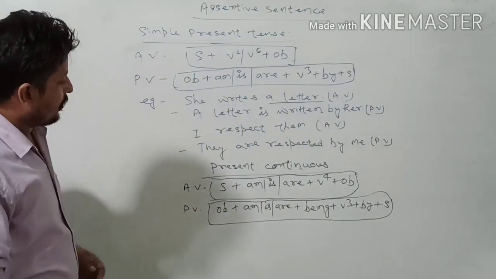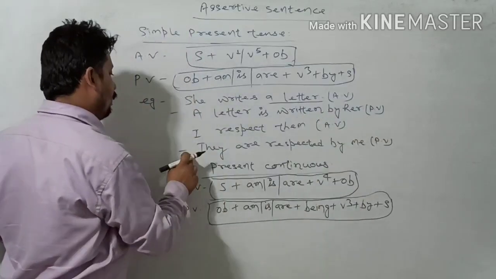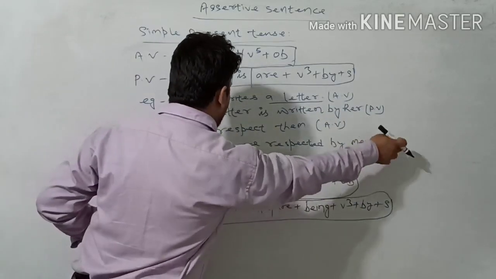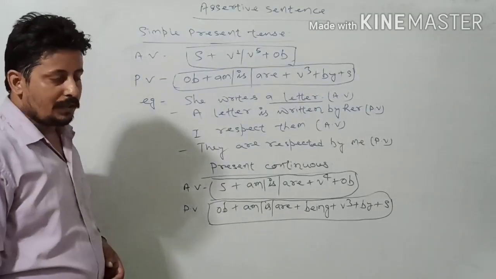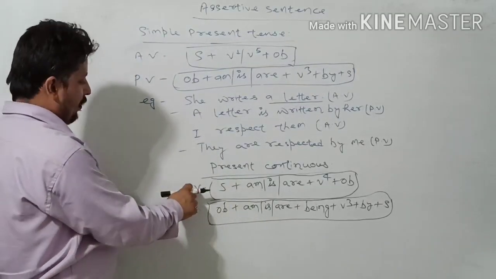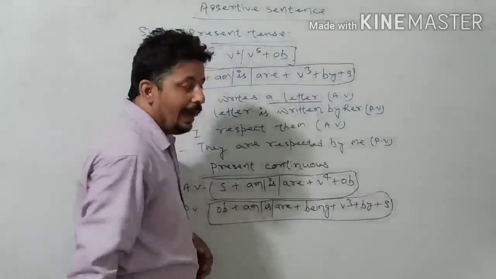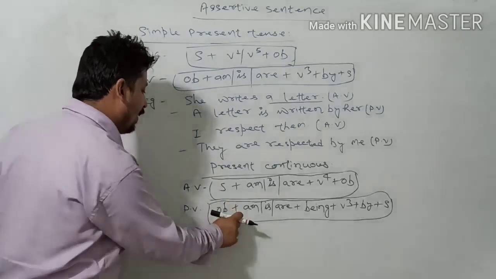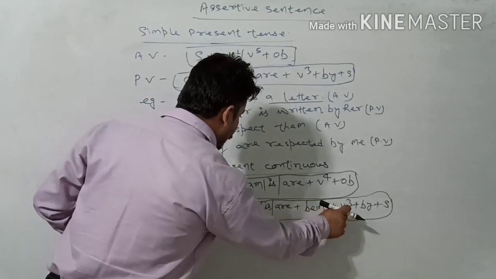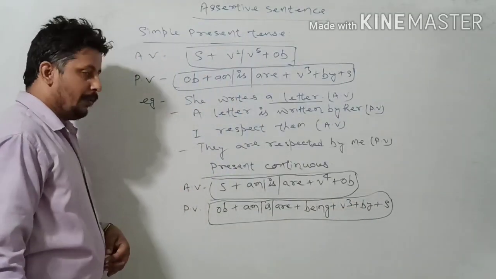And in the second example, if I respect them is in active, we will do: they are respected by me, for passive voice. And for present continuous, here the active voice structure is subject plus am, is, are plus verb 4 plus object, and that will be converted here in passive as object plus am, is, are plus being plus verb 3 plus by plus subject. And then we will see the example.